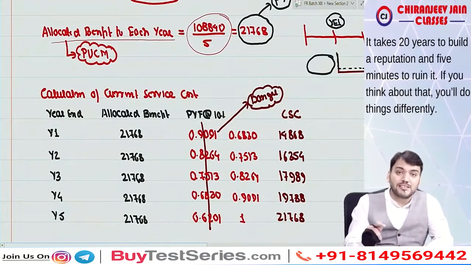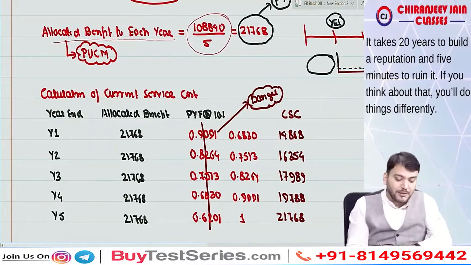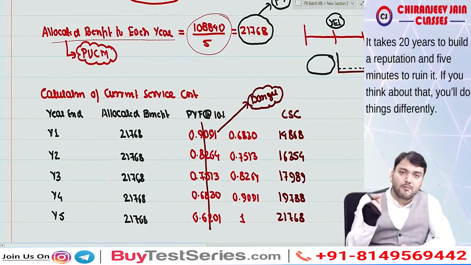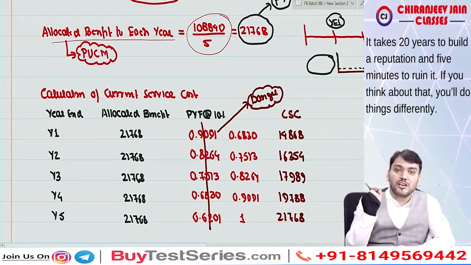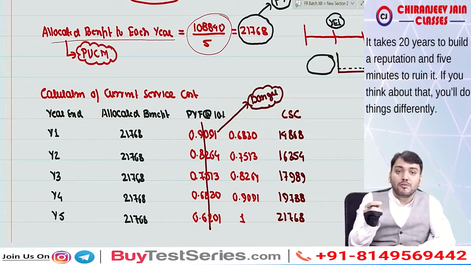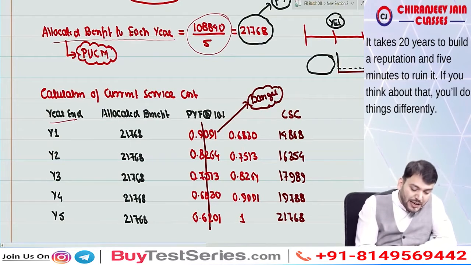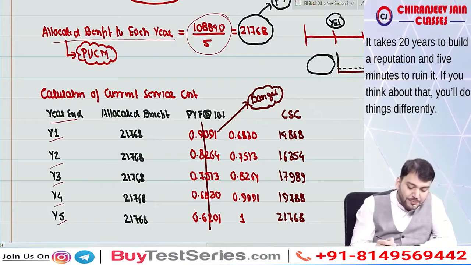Now we'll find out the present value of the allocated benefit, and that will be the amount of current service cost. So current service cost is the amount recognized as an expense for the current year. So we need to find out year end 1, 2, 3, 4, 5. Correct. So the allocated benefit is this